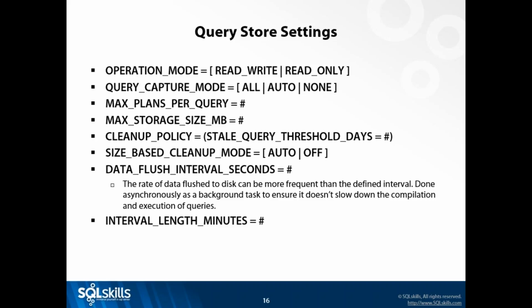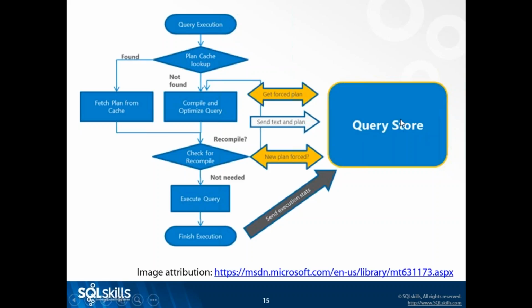And then those last two settings, the data flush interval seconds and interval length minutes, those are related to the runtime stats and how frequently the information is flushed out to disk. So I'm going to hop back here to this slide. Remember I said that there's two parts to the store, one where we send our text and our plan and one where we send our runtime stats. The text and the plan get sent right away. But the execution stats are actually held in memory. There are in-memory OLTP tables which are used by Query Store. And that data is then flushed out to the Query Store tables on a regular basis.